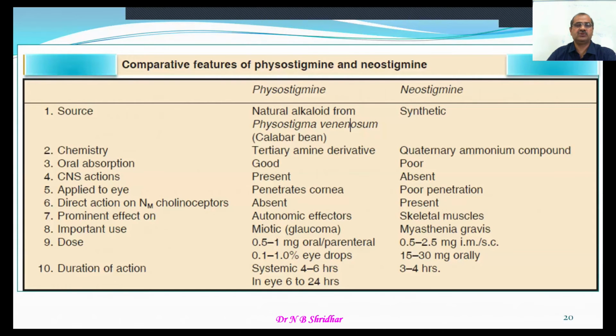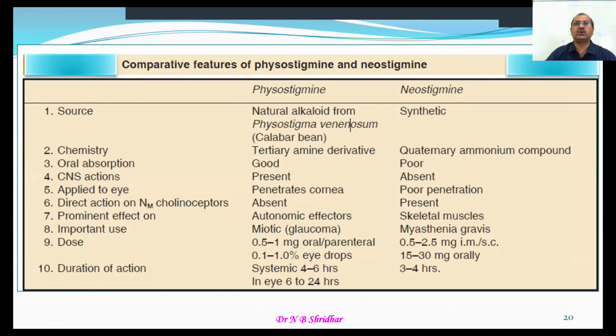And comparative features of physostigmine and neostigmine are like this. The source of physostigmine is a natural alkaloid from Physostigma venenosum, also known as Calabar bean, whereas neostigmine is a synthetic agent. The chemistry: physostigmine is a tertiary amine derivative, whereas neostigmine is a quaternary ammonium compound. That's why orally they are not so well absorbed. And CNS actions are present with physostigmine, whereas they are absent in the case of neostigmine.